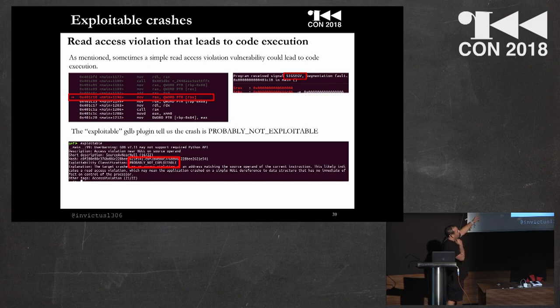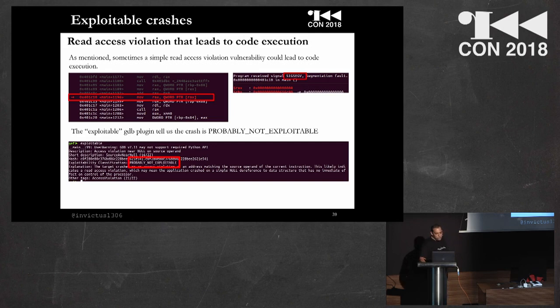If I analyze this vulnerability with the exploitable plugin for GDB, which is an open source project, the result is probably not exploitable.